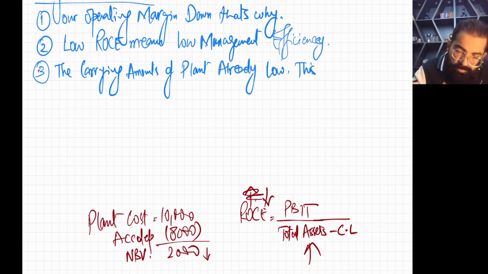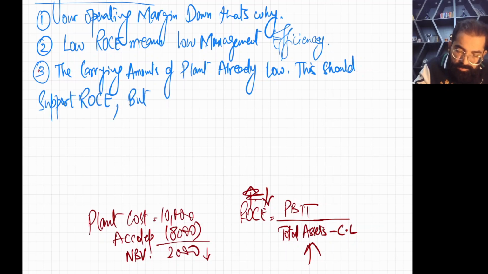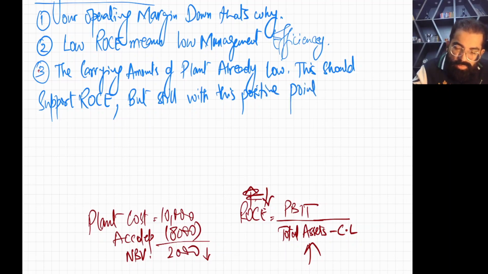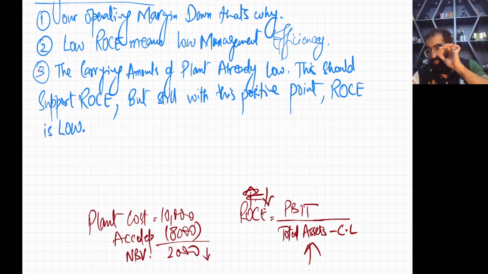This should support ROS, but still, with this positive point, ROS is low, right?